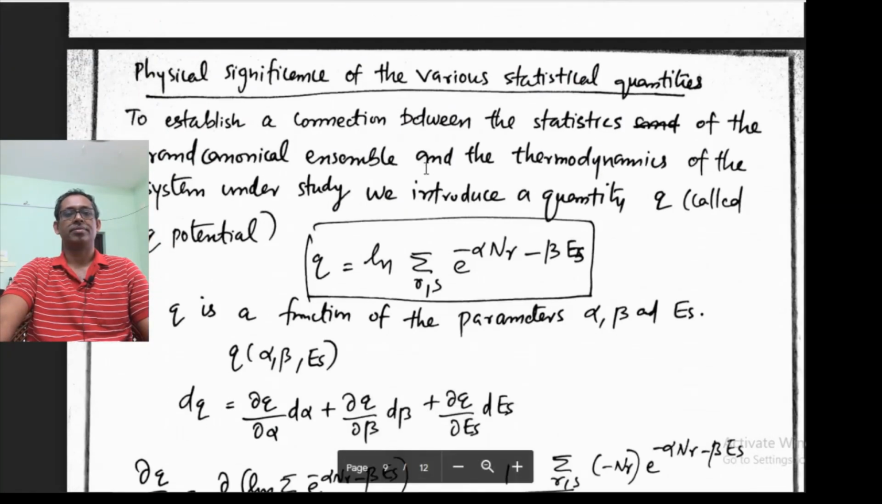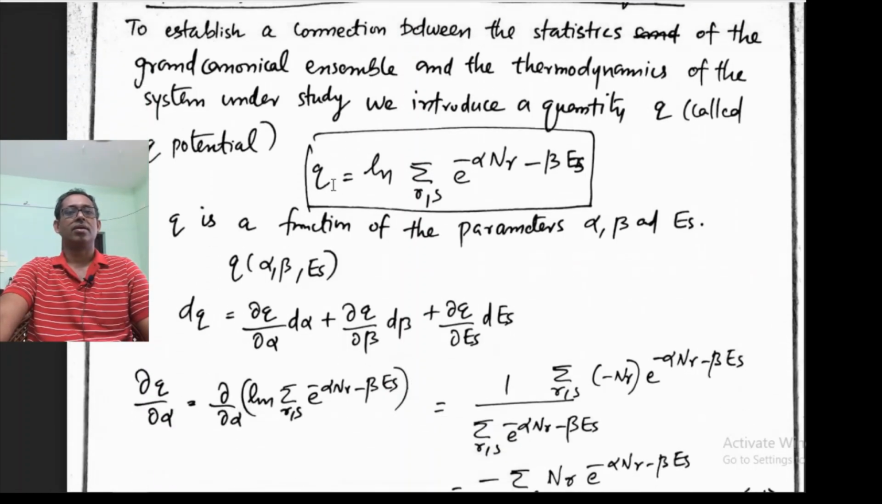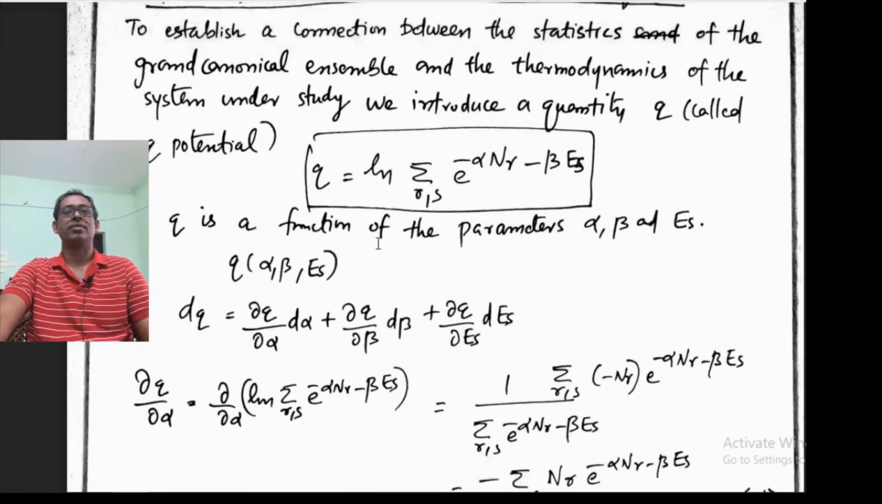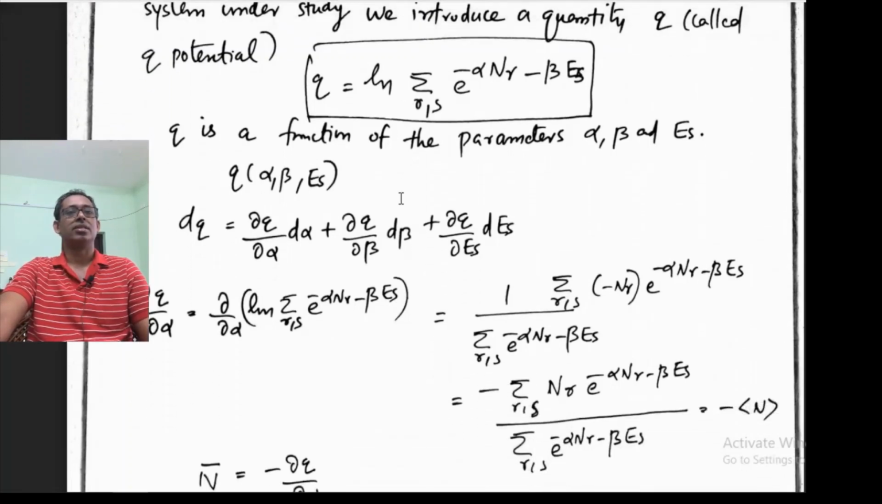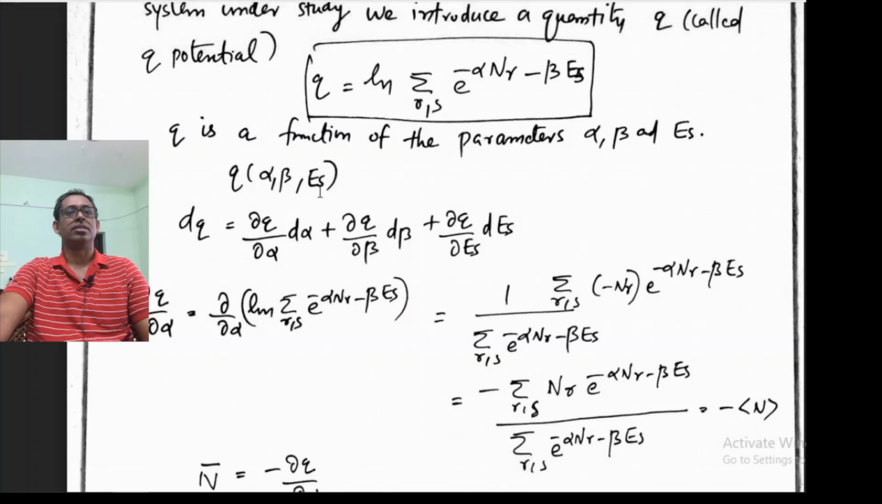Now using that we derive the physical significance of various statistical quantities. We introduce a quantity, the Q potential. So here in the grand canonical ensemble a new quantity is defined. It is the Q potential, a function of alpha, beta and Es.